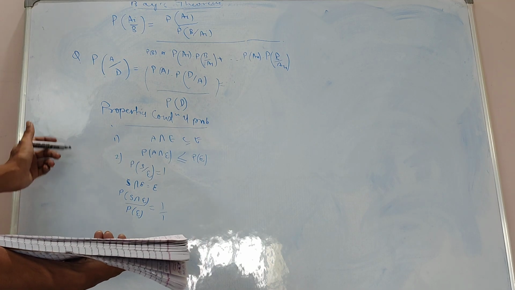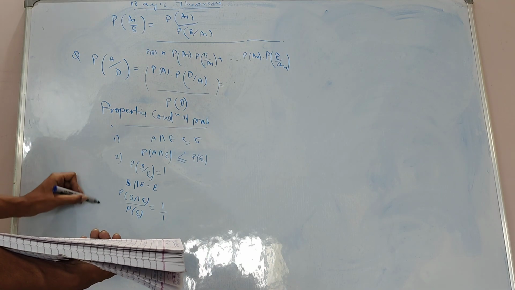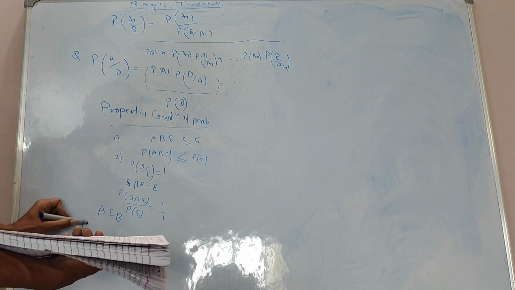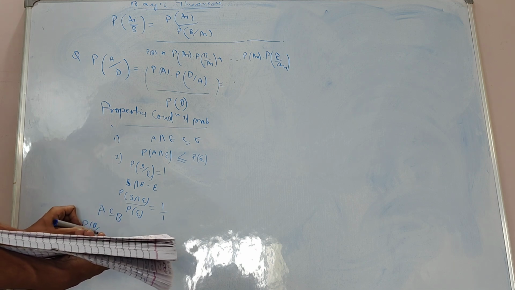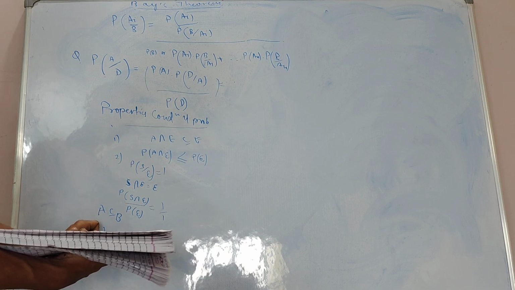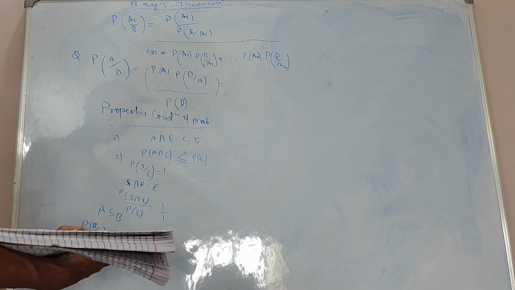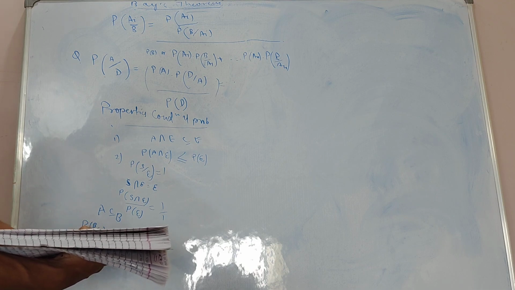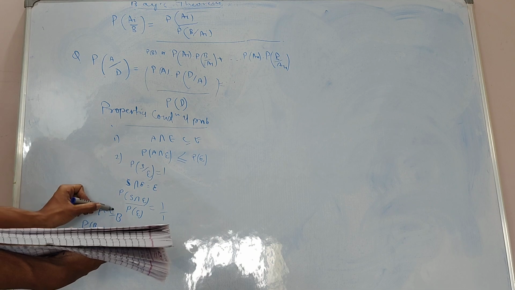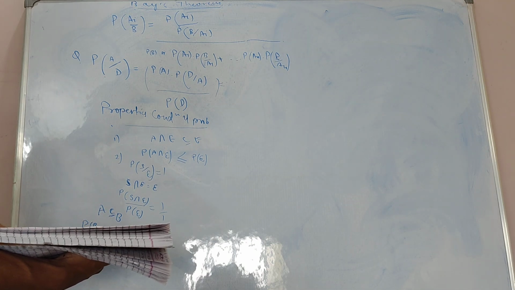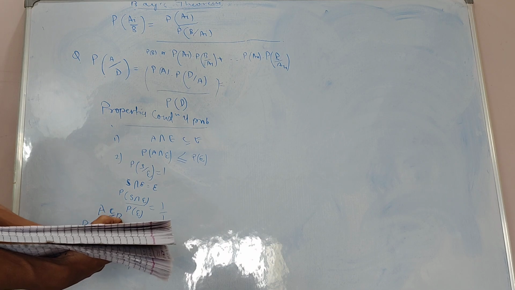Now, when A is a subset of B, the probability of B given A will be simply the probability of A by the probability of A, because A intersection B, as A is a subset, will be simply A. This will give me 1.